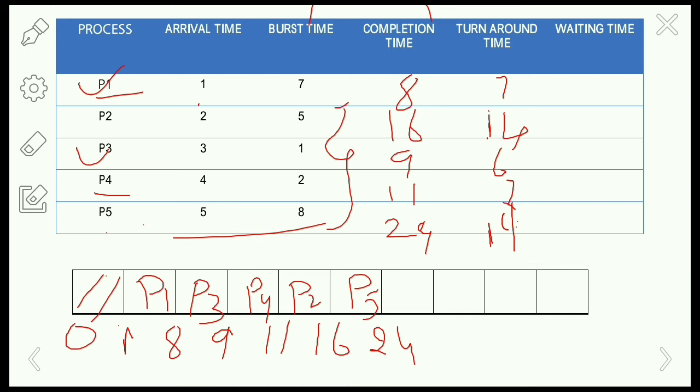Next, how to calculate the waiting time? Waiting time is turnaround time minus burst time.